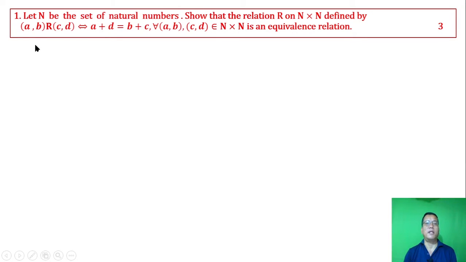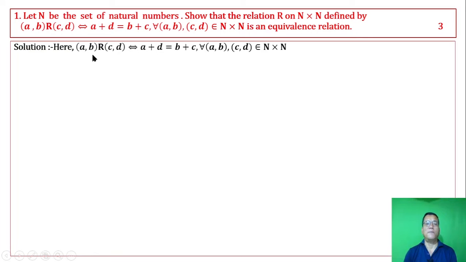Question number 1. Let N be the set of natural numbers, so that the relation R on N by N defined by order pair (A, B) related to order pair (C, D) if and only if A plus D equal to B plus C, for all order pairs (A, B), (C, D) belonging to N by N, is an equivalence relation. 3 marks.